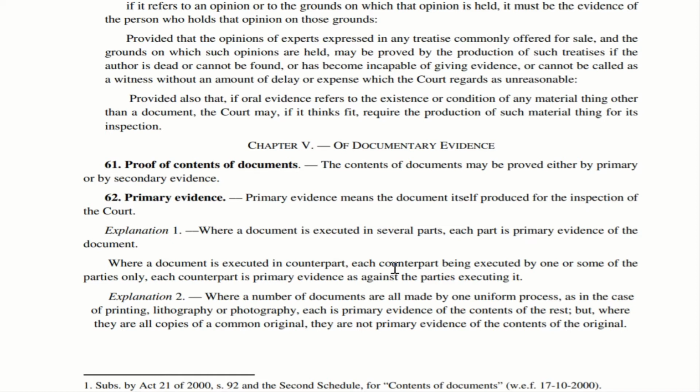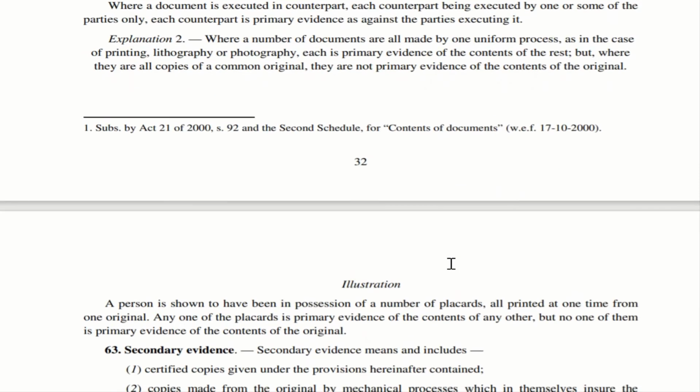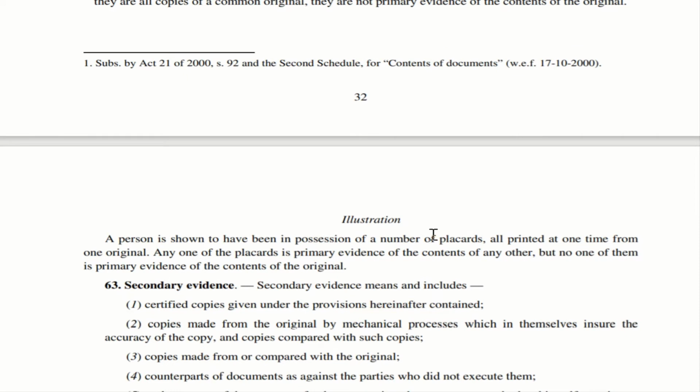Each and every copy which is printed and distributed is in itself a primary evidence with respect to the other notices which were printed. However, this printout will not be a primary evidence for the handwritten draft. That is what they are trying to say. They are not primary evidence of the contents of the original. That is very important. They have given an illustration. Let us see what that illustration is.